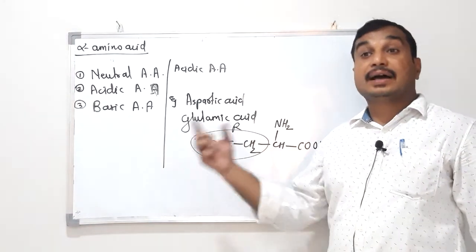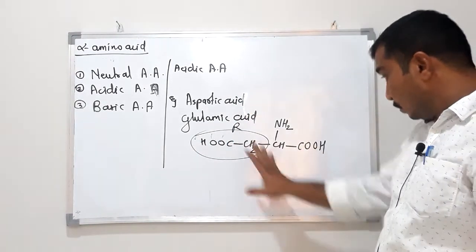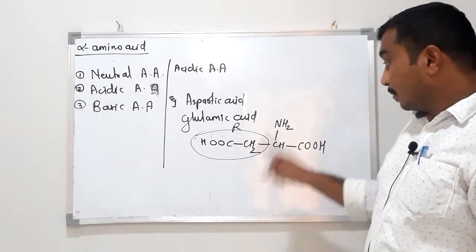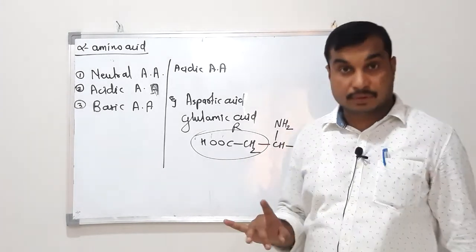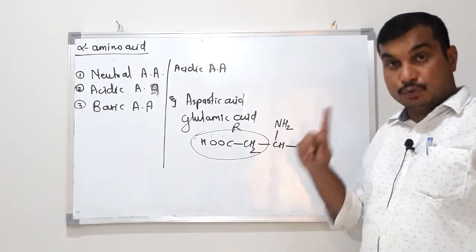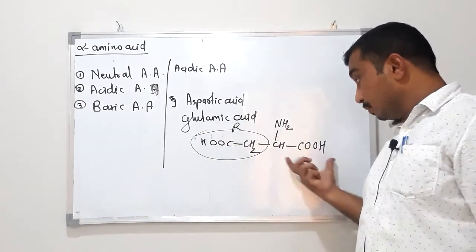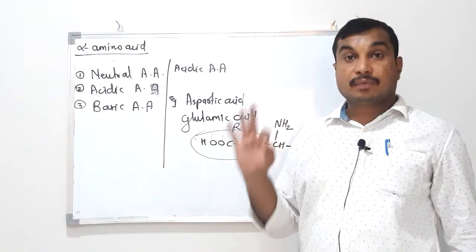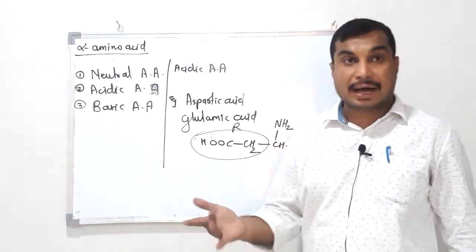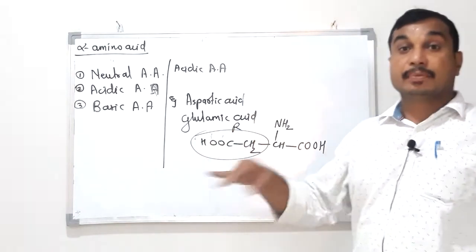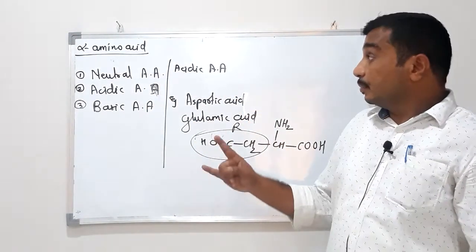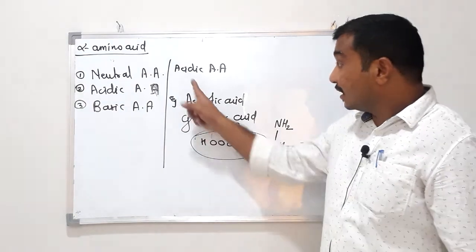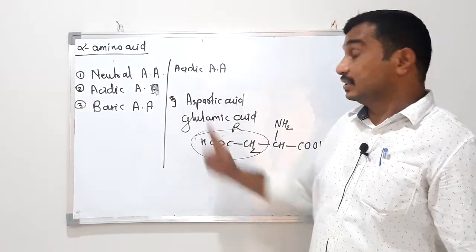Observe this molecule: the number of carboxyl groups is greater than the number of amino groups. The amino group is 1 but carboxyl groups are 2. The number of acidic groups is greater than the number of basic groups. Such amino acids are known as acidic amino acids.